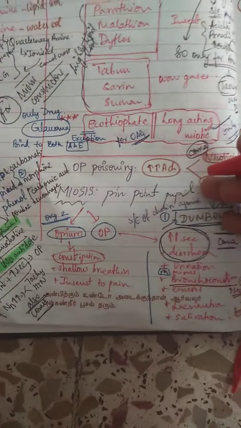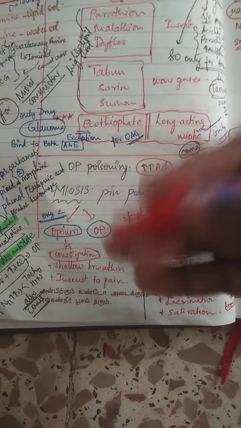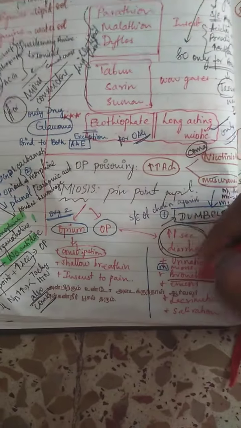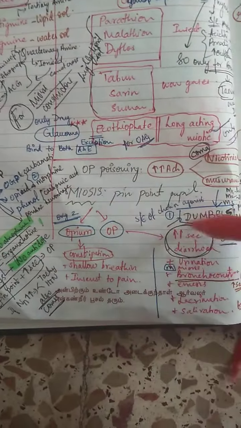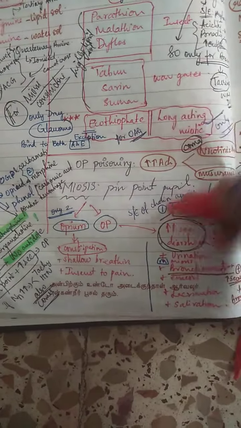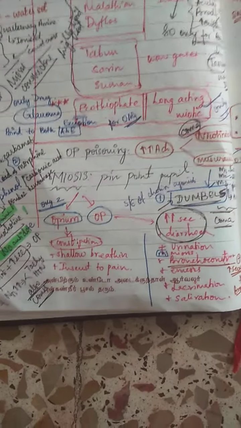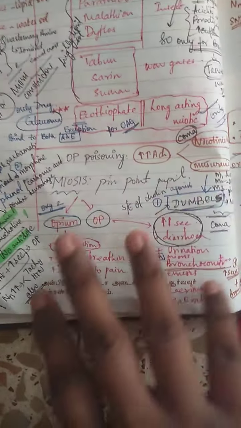Since it is cholinergic system poisoning, we have to give atropine. Atropine is given for all these poisonings except for endrin, which will not have an antidote. So this is what is seen in OPC poisoning.